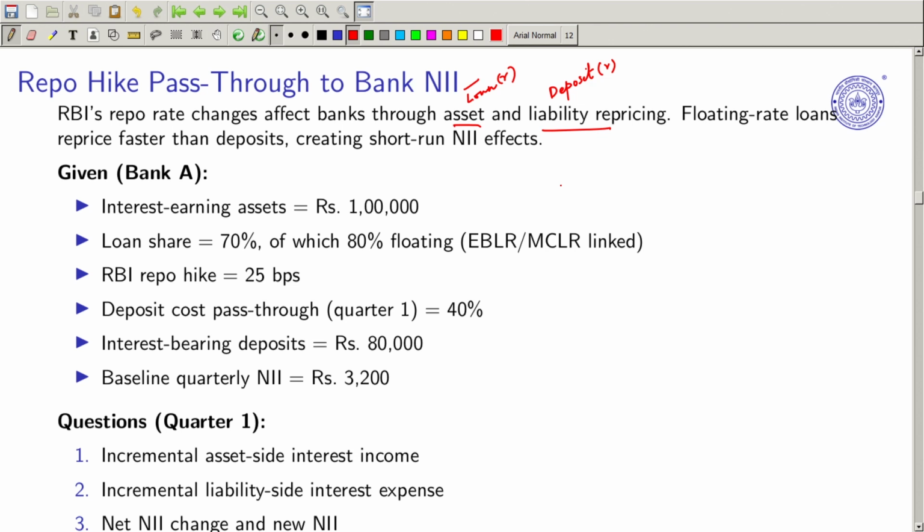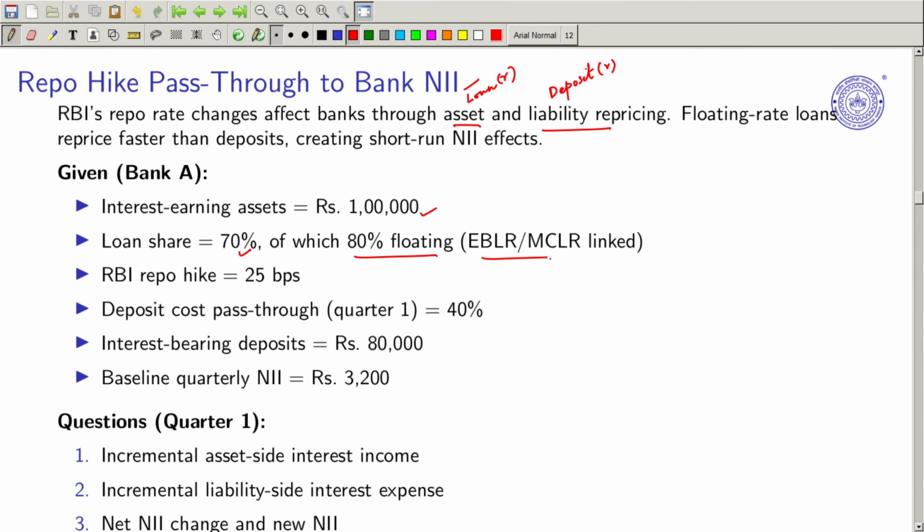Now, suppose we have been given this data: there is a bank A which has interest earning assets of 1 lakh rupees. Loan share is 70%, of which 80% is floating, right? And this is all linked to two benchmarks, an external benchmark and also the internal one, the prime lending rate.